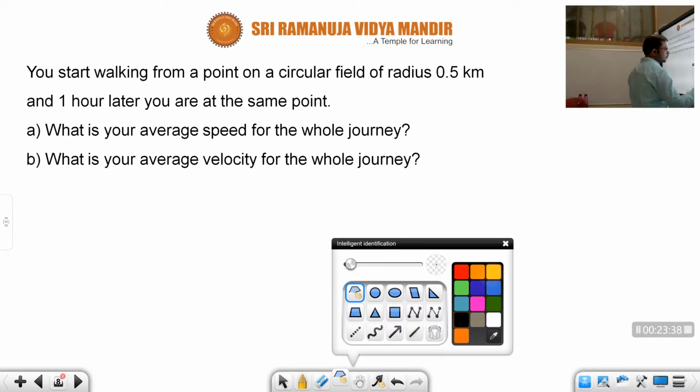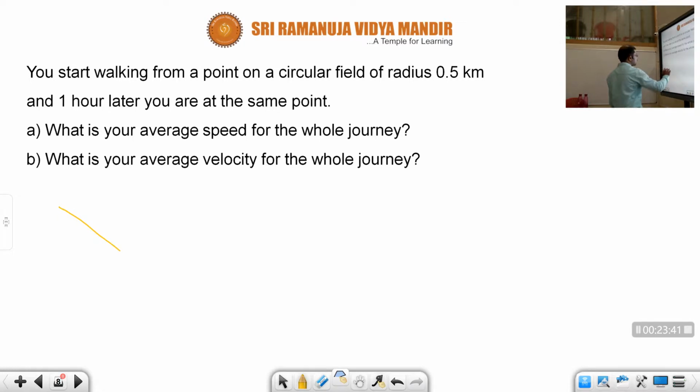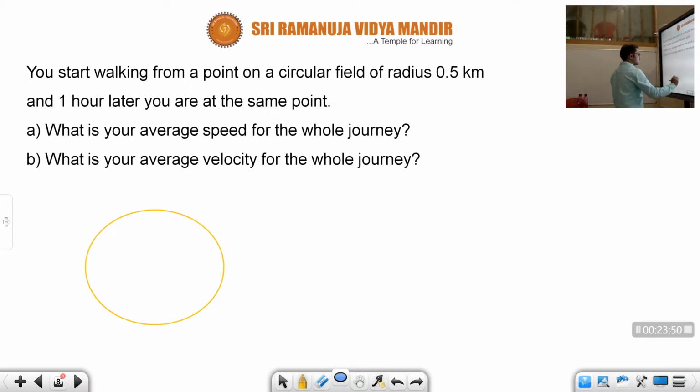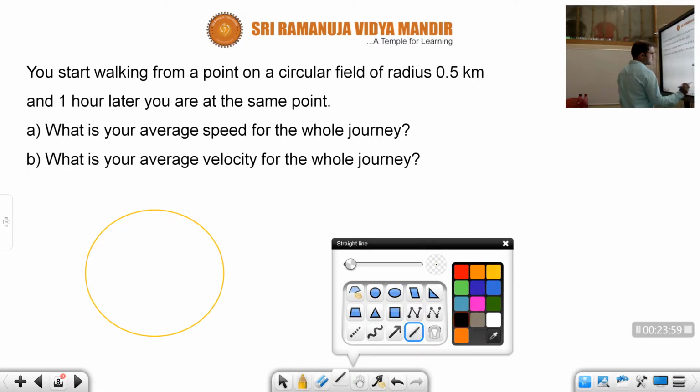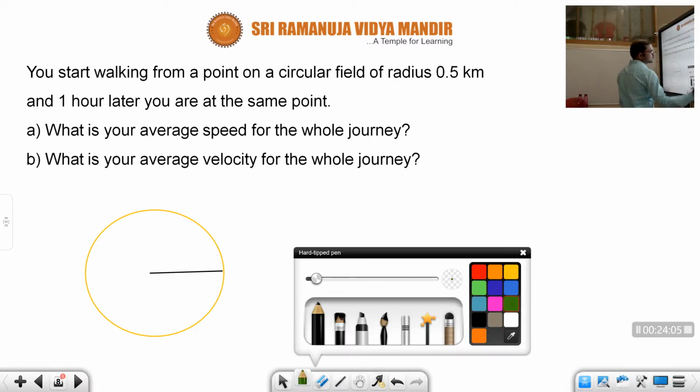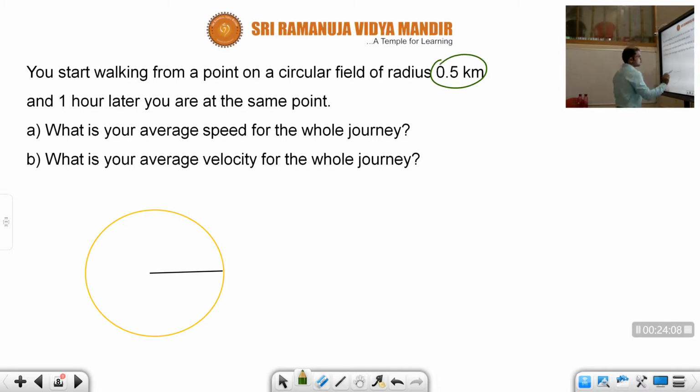The given question is, children, there is a circular field, and the radius of this circular field is 0.5 km. The radius is how much, children? 0.5 km. Next, and 1 hour later, what is the time, children?